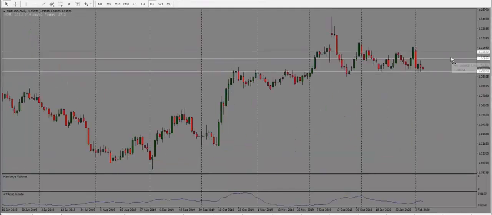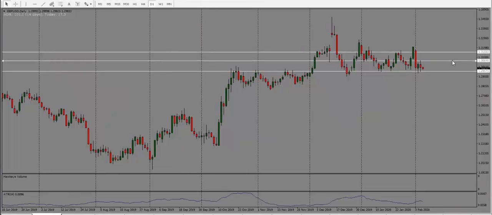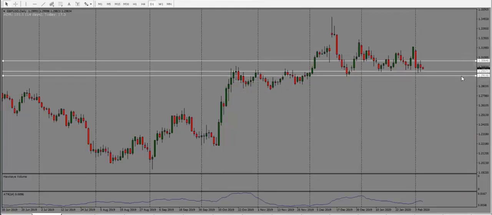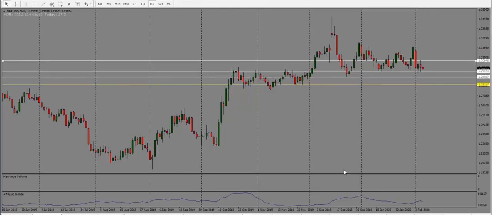Pound dollar here, this one has held below this previous support resistance level. At this point, we see that price is holding below the midpoint of the range. It's still in that range. It hasn't broken through the support yet, but it is looking bearish here. And the next target here is 1.2900. And below that, we are looking at 1.2820. So bias is bearish for pound dollar.